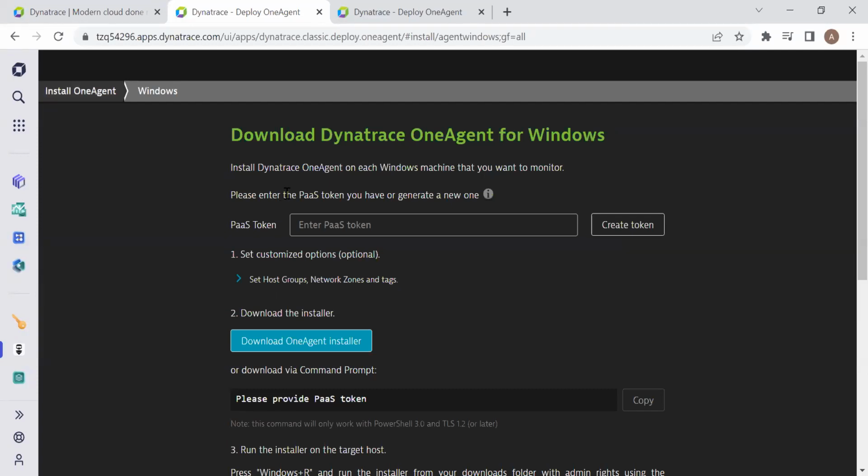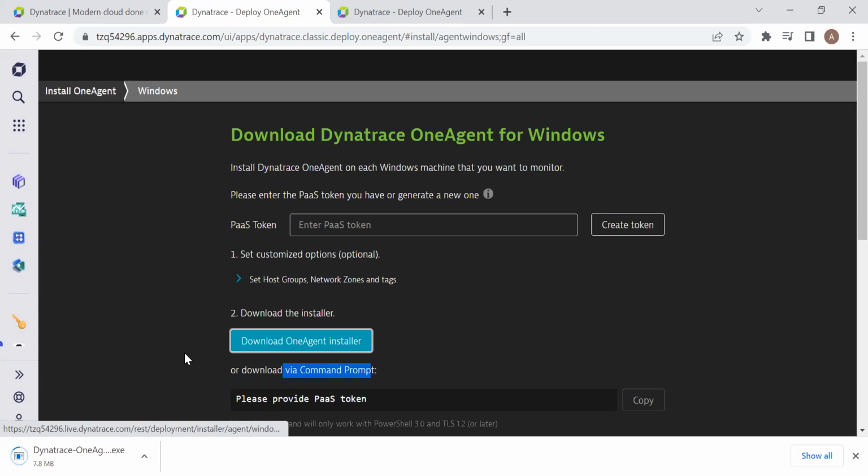Now download the OneAgent installer. This can be achieved, or you can go with the option called command prompt as I mentioned here, or here, this is the option for the command prompt. See, you can actually customize. We have the option to set host groups, network zones, and tags. Let's click on this download OneAgent installer.